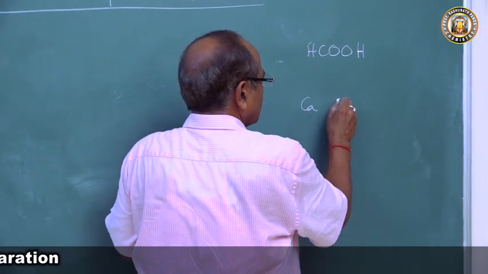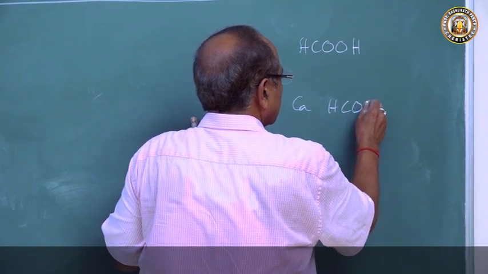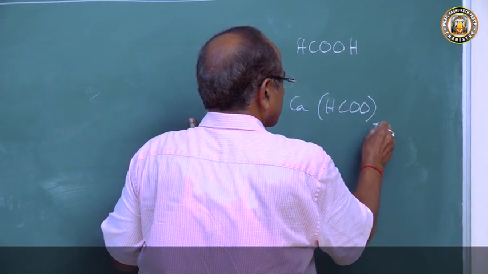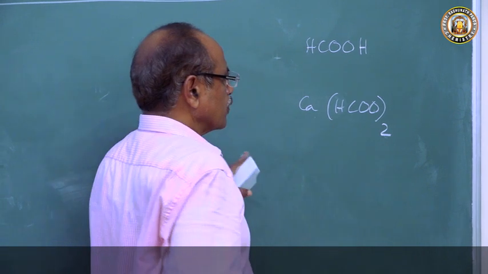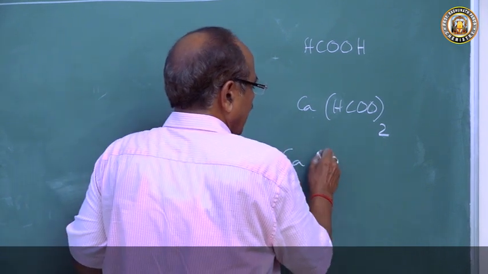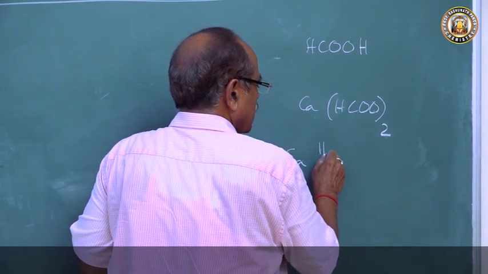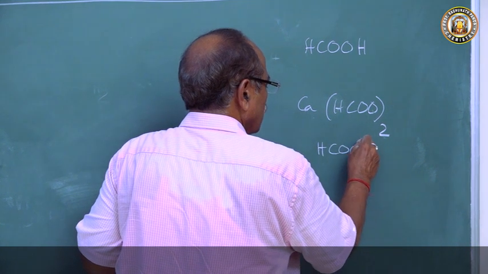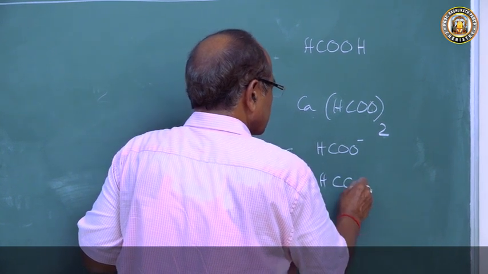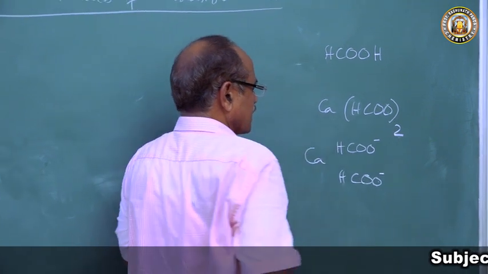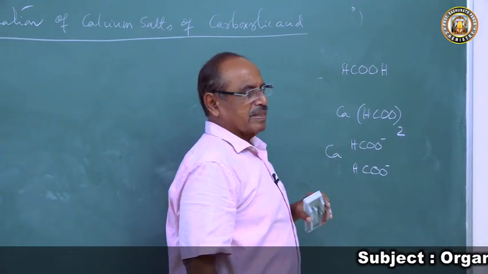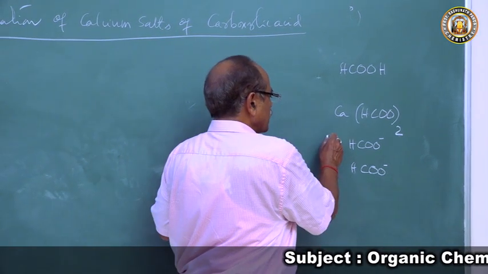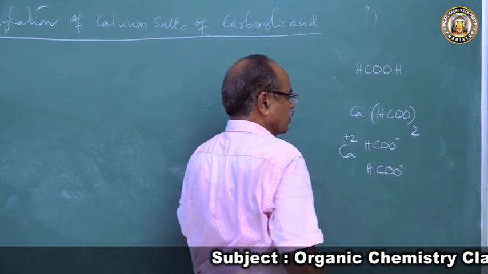So calcium, HCOO twice. So that is what? Calcium and HCOO minus, HCOO minus. Calcium formate. So this is calcium plus 2, HCOO minus, calcium formate.